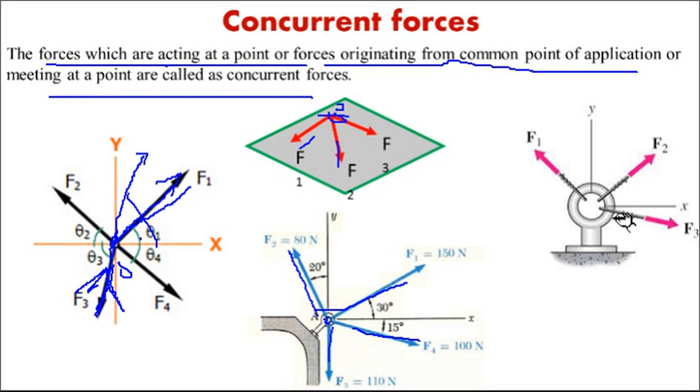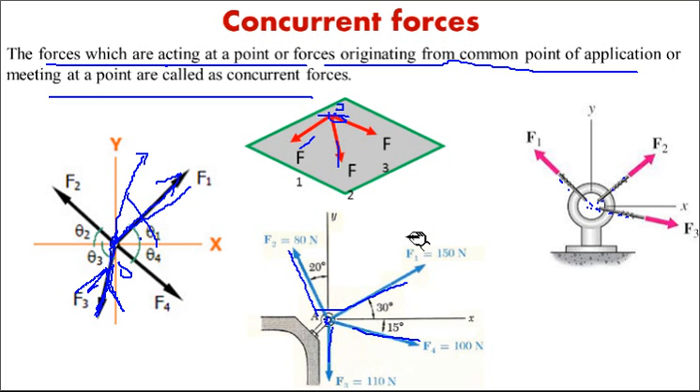Even here, the forces are acting on this circular hook, but they are concurrent at a point, meaning when you extend the lines of action of these forces, they will meet at the center. That is called a concurrent force system. I think you might have understood this. What is a concurrent force system?